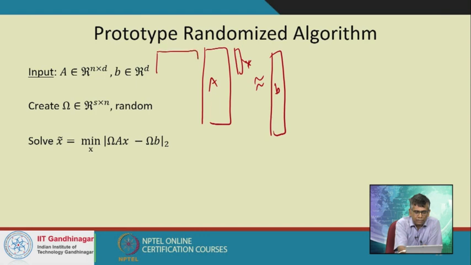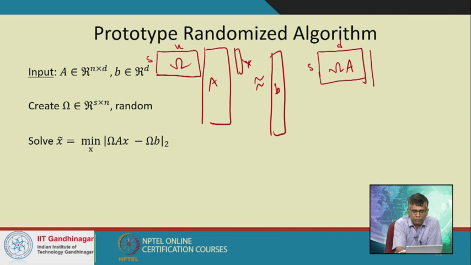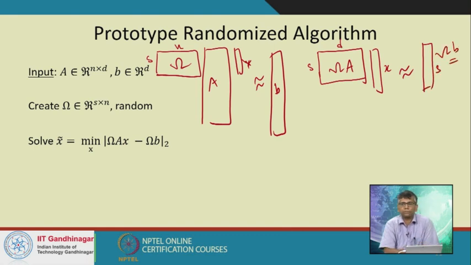I multiply it by a random matrix omega. Let's say that the size of omega is S by n. So I multiply both A and b by this random matrix omega. Therefore now I have a problem of size S by d, which is omega times A, and we are still trying to find the x, and make it close to a vector of size S, which is omega times b. This is the new regression problem that we are solving.